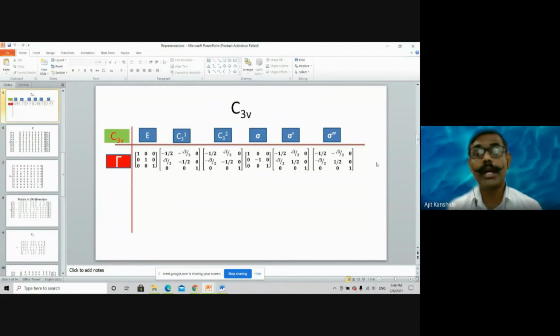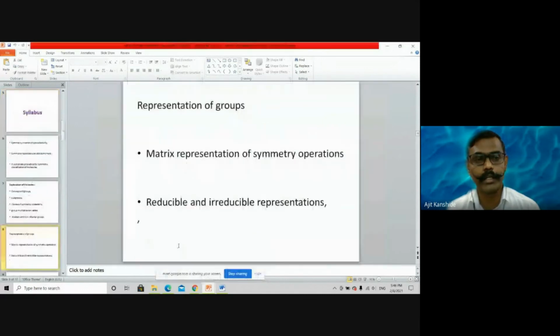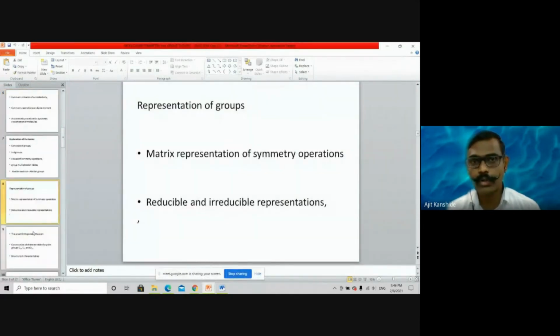So whether those are irreducible representations or not, it should be valid for one multiplication or one representation, and should always be valid. Okay. So my point of interest here is the reducible and irreducible representation. C3 is the best example where you can learn the reducible and irreducible representation. Now I'm coming to the next point. If doubts are there, you can ask.